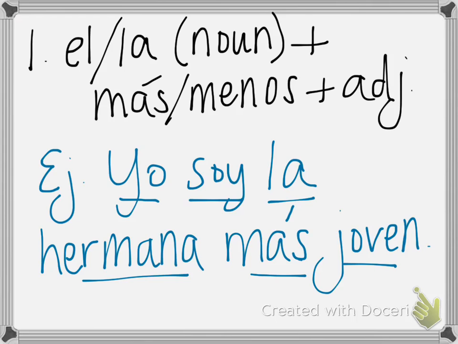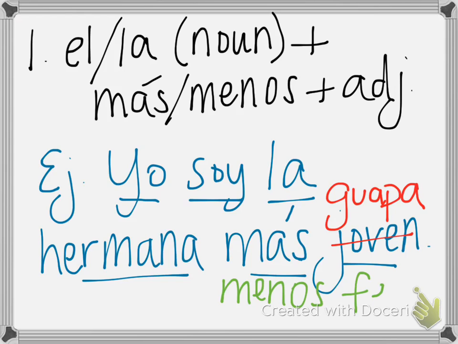If I wanted to say that I am the prettiest sister, or the most pretty, I would say yo soy la hermana más guapa. Okay, so really you can replace it with a lot of different adjectives after this word más. Okay, I could also say yo soy la hermana menos fea.